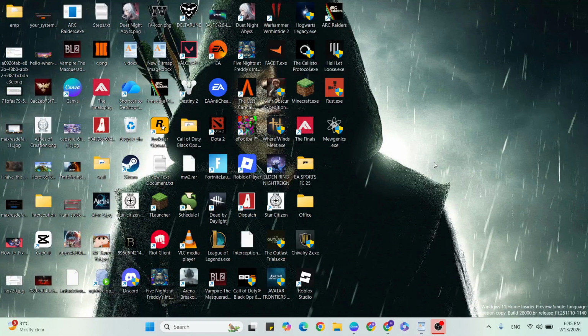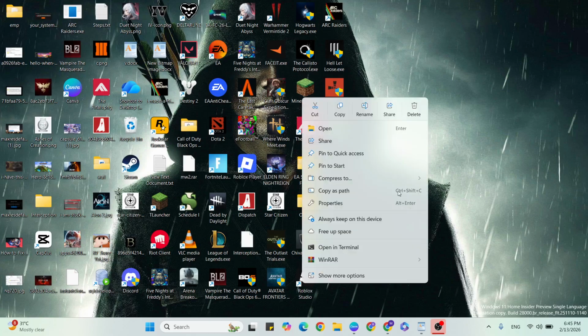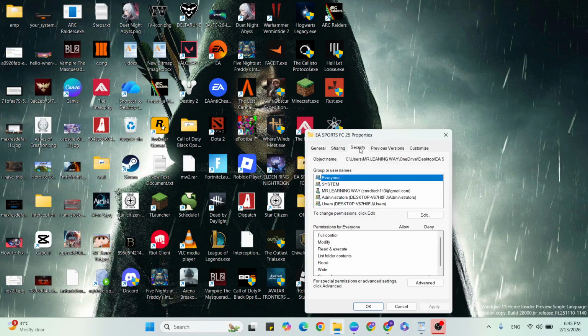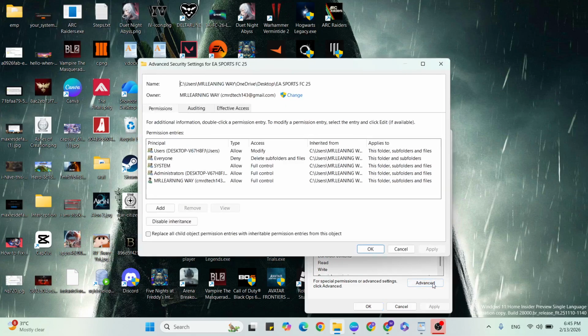For this, go to your game file or folder, find it, select it, and right click. Then click on Properties. Then go to the Security tab. Then below, click on the Advanced option. Then you come to a new tab, then click here on Change,